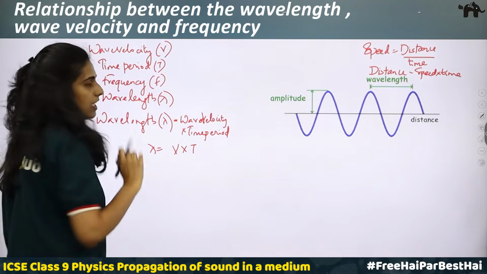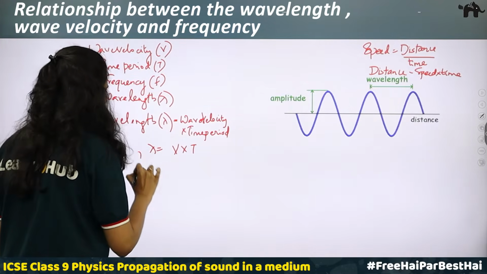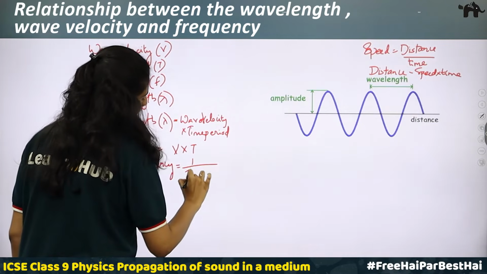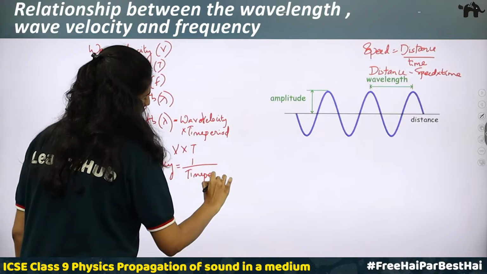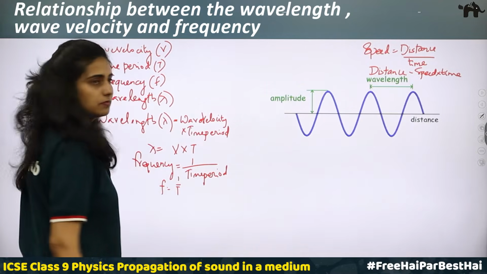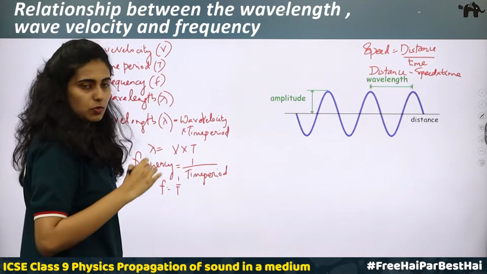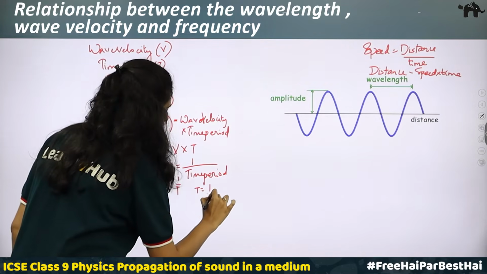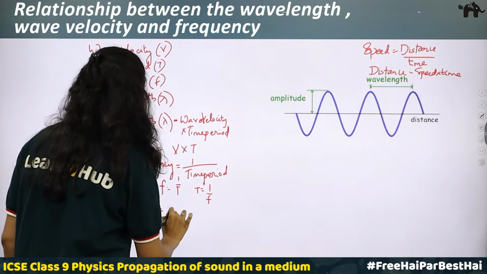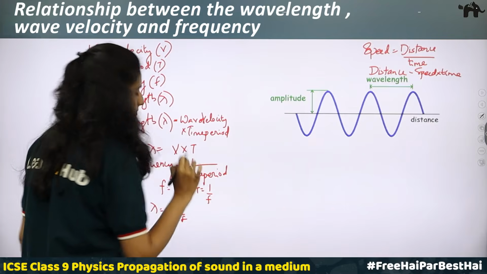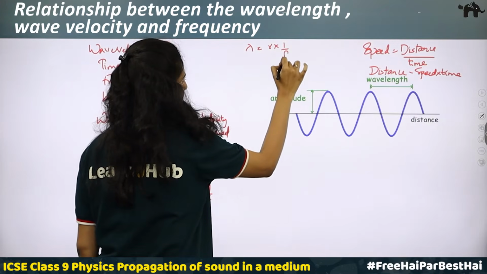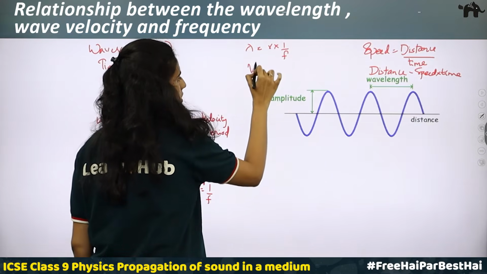Okay. We have a relation between time period and frequency. What is the relation? Frequency is equal to 1 by time period, inversely proportional, or f is equal to 1 by T. Okay. So in place of T, what can we write? T will be equal to 1 by f. Okay. So lambda is equal to V into 1 by f. Okay. If lambda is equal to V into 1 by f, then what is V?